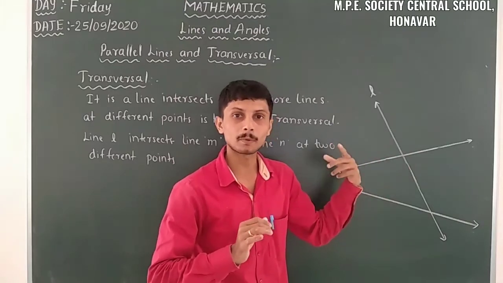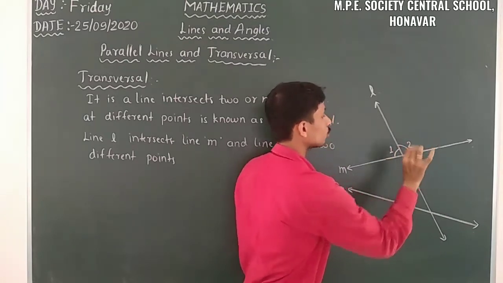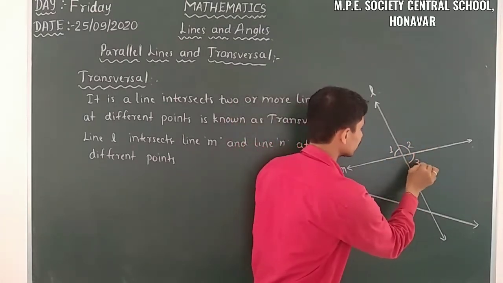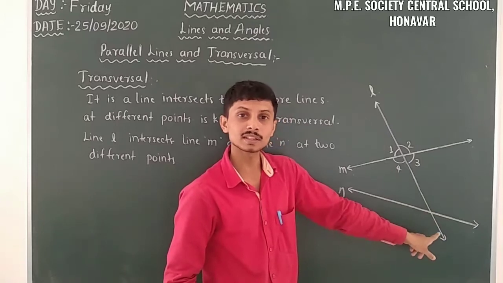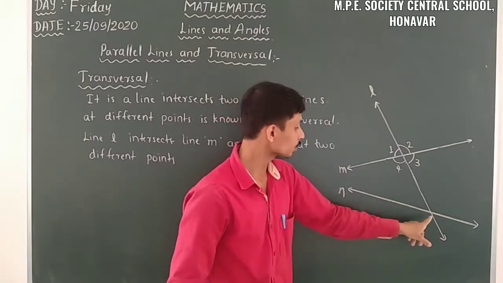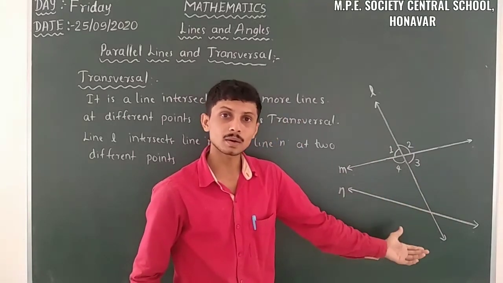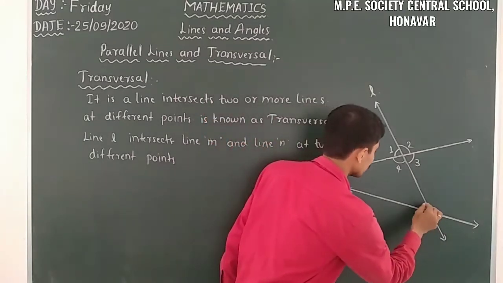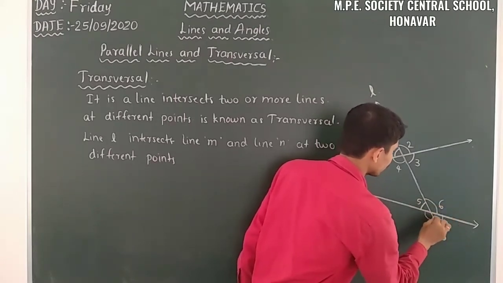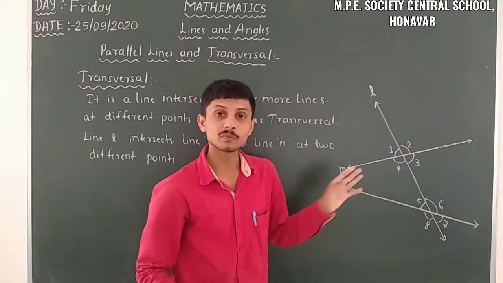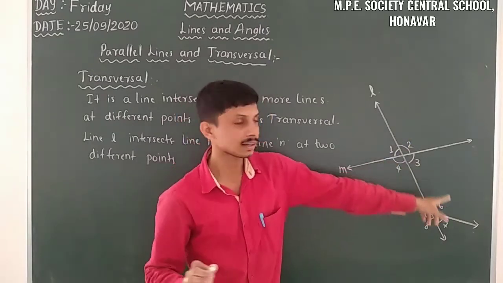So let us name all the points. Firstly I will take 1, here 2, then here 3, here 4. This intersecting point is also on the transversal. Around this intersecting point, 4 angles are formed, so let us name them: here 5, here 6, here 7, and here 8. So when a transversal intersects 2 lines, then 8 angles are formed.